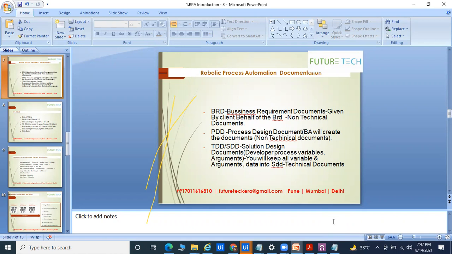The third part is called TDD and SDD, the solution design document. So this is a totally technical document. When PDD is signed off, then TDD and SDD come into the picture. We get the sign off from the client. So these are the business requirements, and we are going to start the automation from 14th of August.